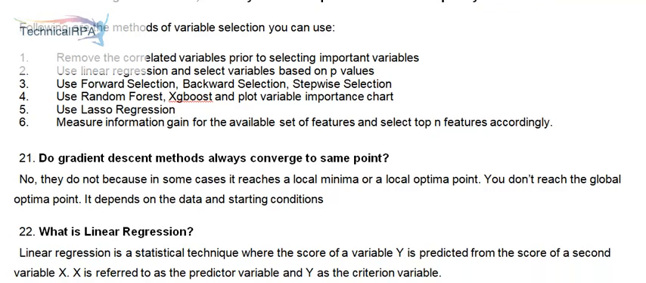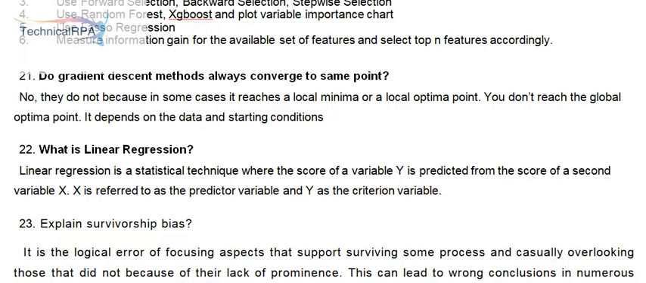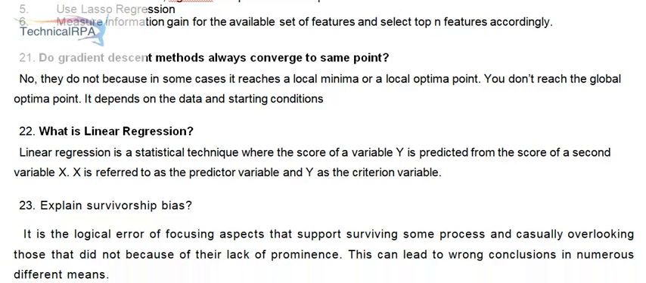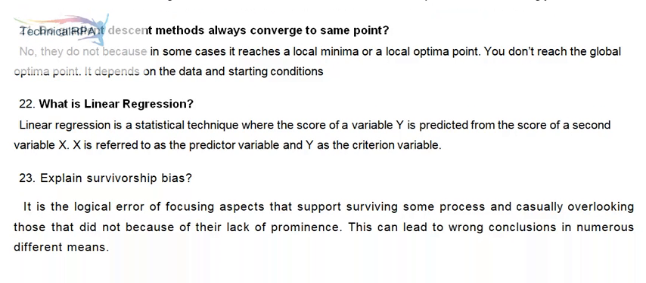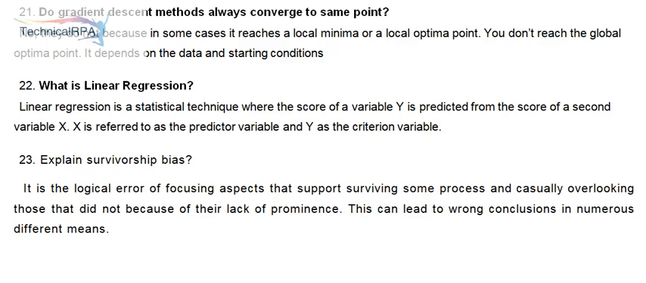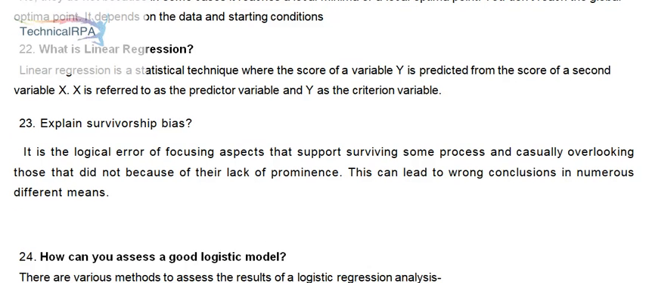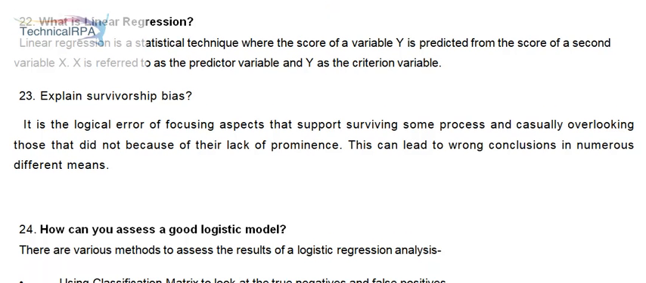21. Do gradient descent methods always converge to the same point? No, they do not, because in some cases it reaches a local minima or a local optima point. You don't reach the global optima point. It depends on the data and starting conditions.